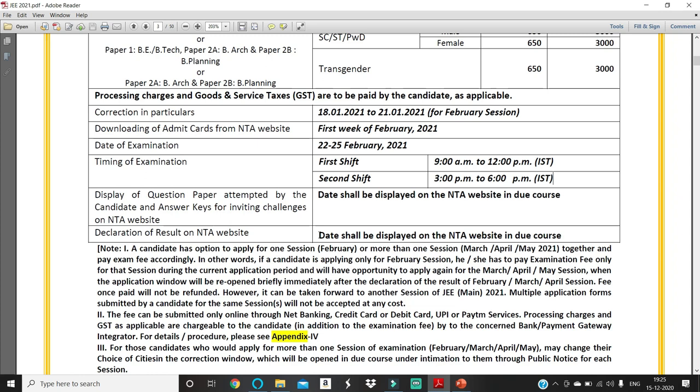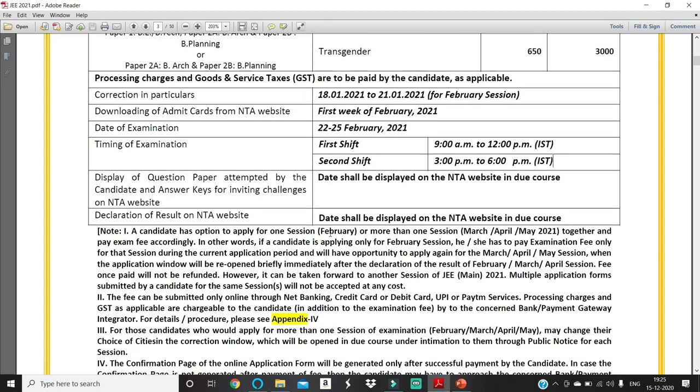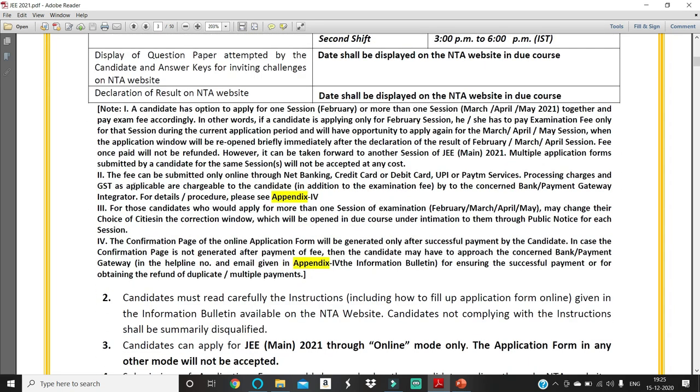Then declaration of results on the NTA website. This date will also be displayed on the NTA website in due course. Means soon you will get information regarding the results of the JEE Mains. So go through all these points.